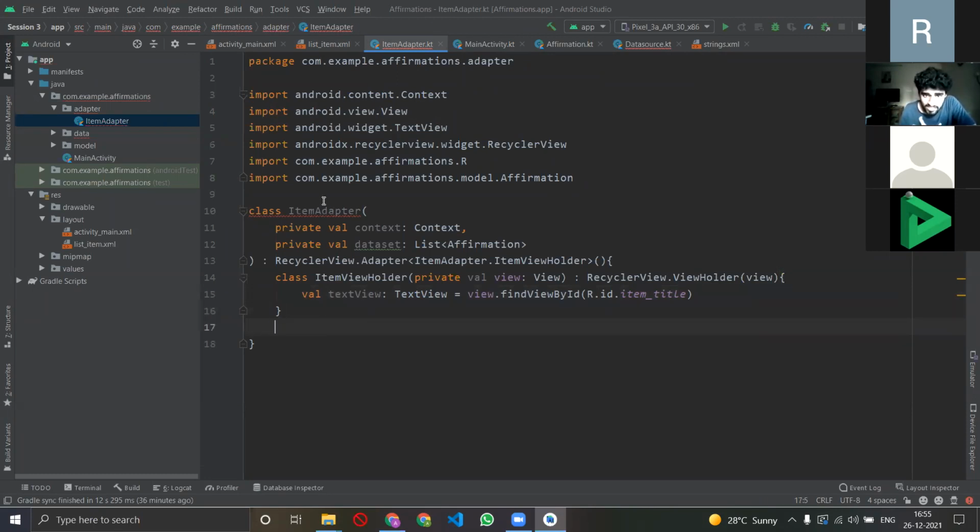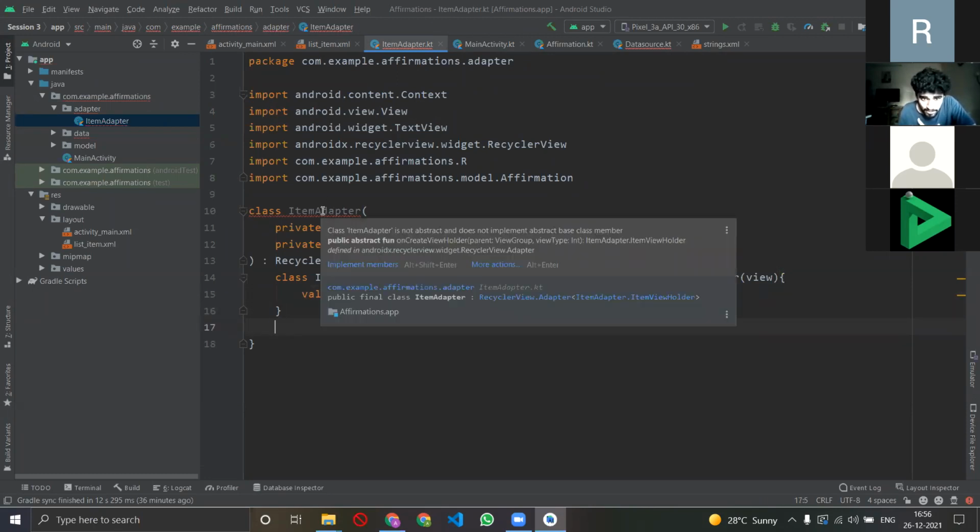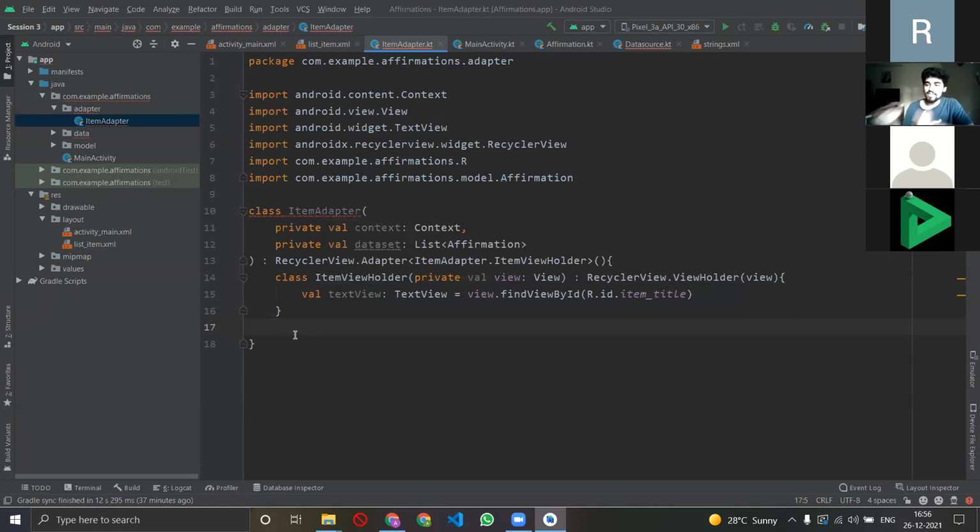After that, okay, we are still getting some error in item adapter. Is not abstract and does not implement the abstract base. Oh, okay, yeah. So it is saying that you have not done a lot of things, and I'm like, boss, कर रहे. So अपना अभी क्या बाकी है? So हमने basically थोड़ा बहुत view extract करा लिया, and अभी we want it to do one thing.